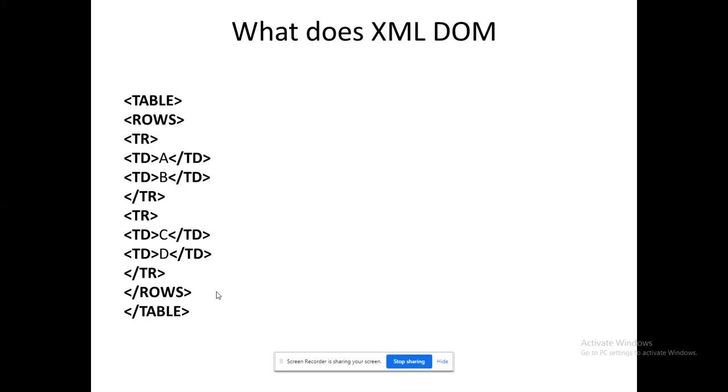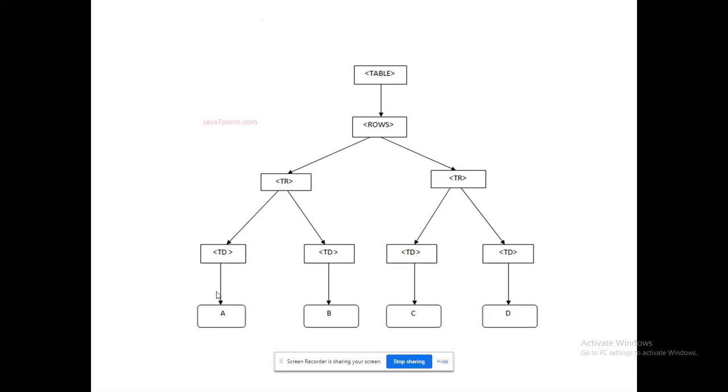So how will it be represented through your DOM? If I give this program, what will this XML DOM do? See in the next screen. It will generate this tree. The root tag will have the next child tag, rows. The rows will have two TR rows. The first row will consist of table data for A and B. The second row will consist of table data C and D. So if I give this program, the XML DOM will generate this tree. That is the basic idea of what the DOM parser will do.